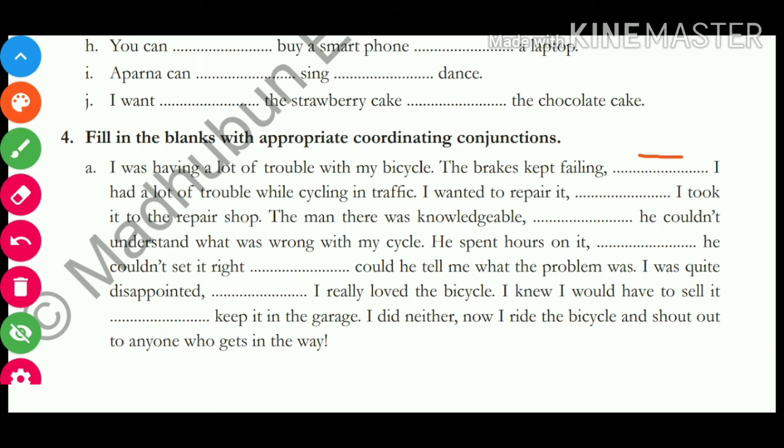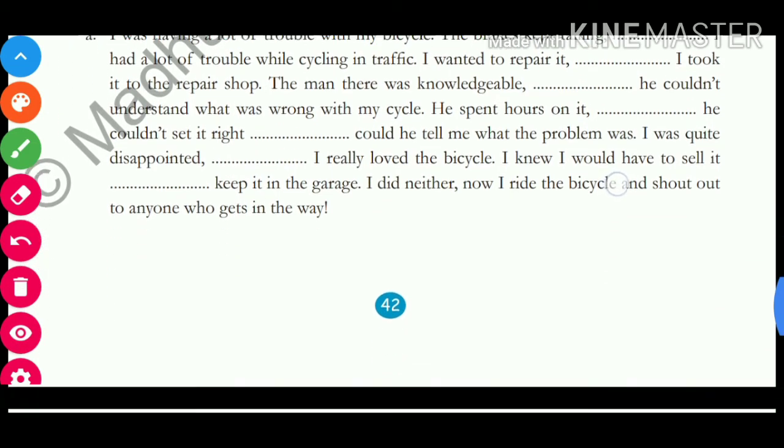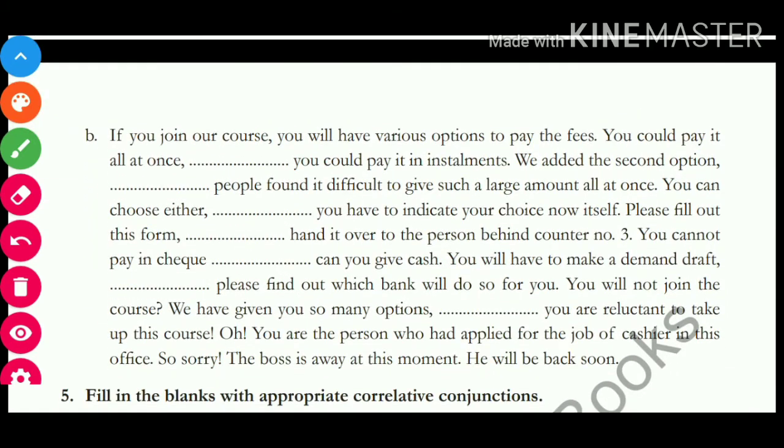I wanted to repair it, so I took it to the repair shop. The man there was knowledgeable, but he couldn't understand what was wrong with my cycle. This is how you have to fill this exercise in exercise 4A as well as in B.